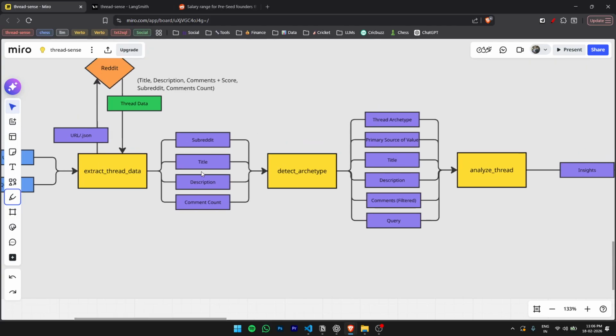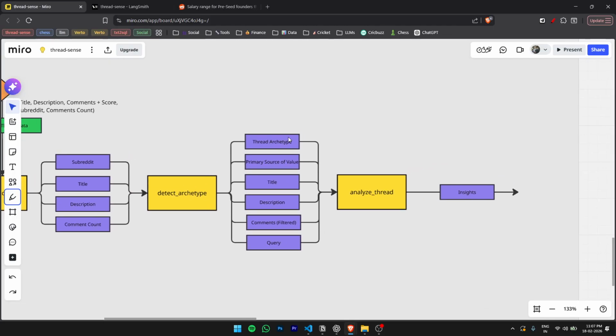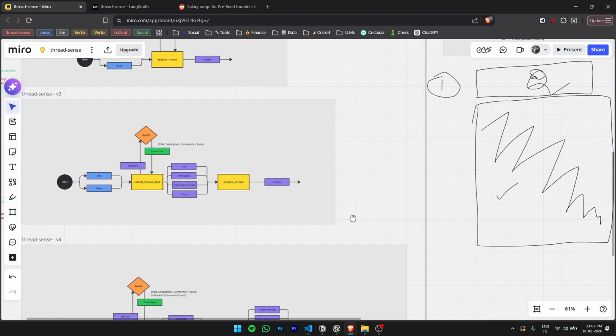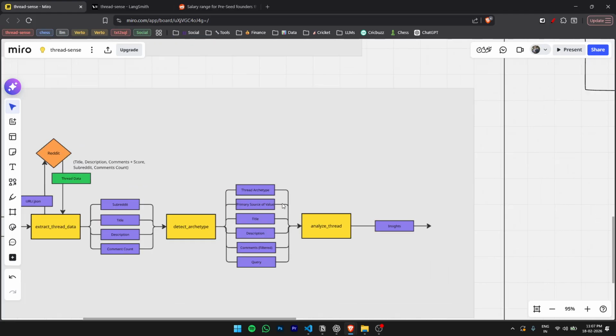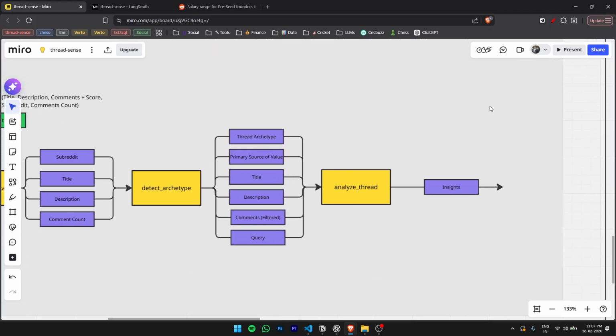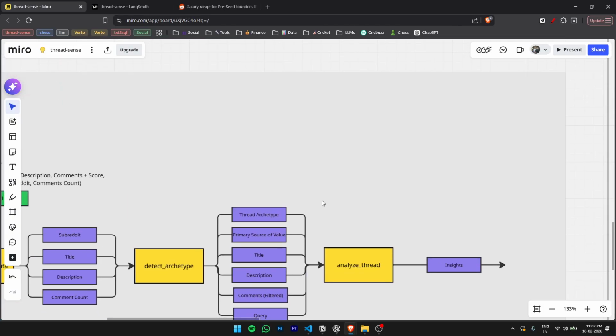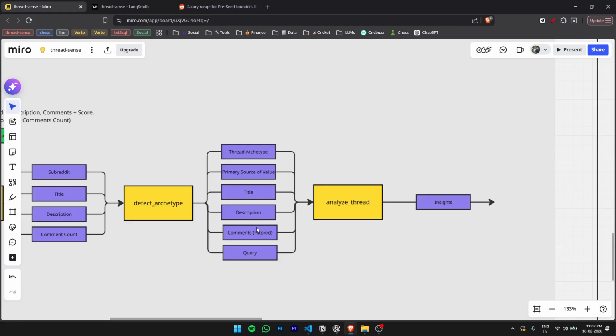So basically these four variables go in, and we detect the archetype. We get the thread archetype, and we also get the primary source of value. The archetype is basically the type of the post, and the primary source of value indicates where to look, either the title and description or the comments. The other variables remain the same: title, description, comments, filter, and query. These are literally the same, and we feed them into the analyzed thread, and we get the insights.